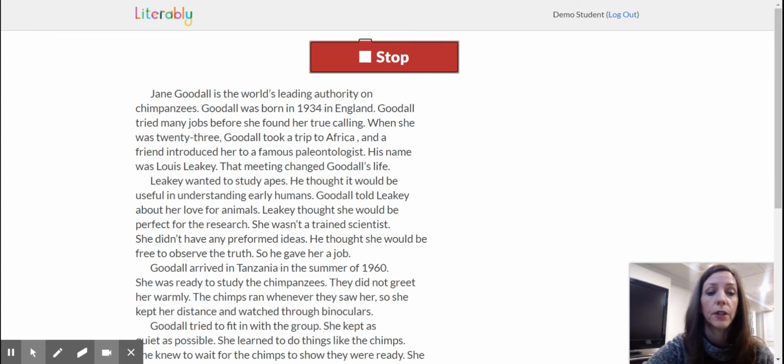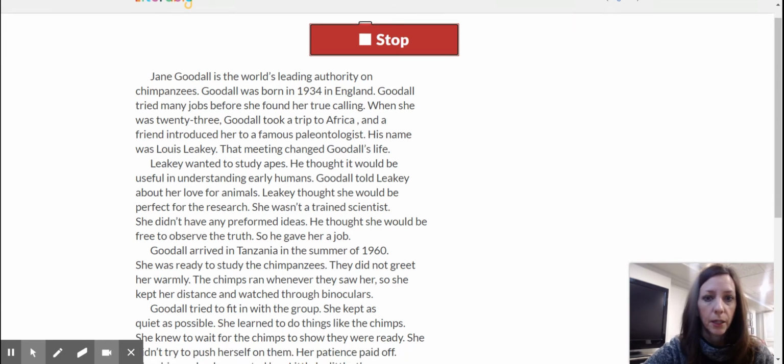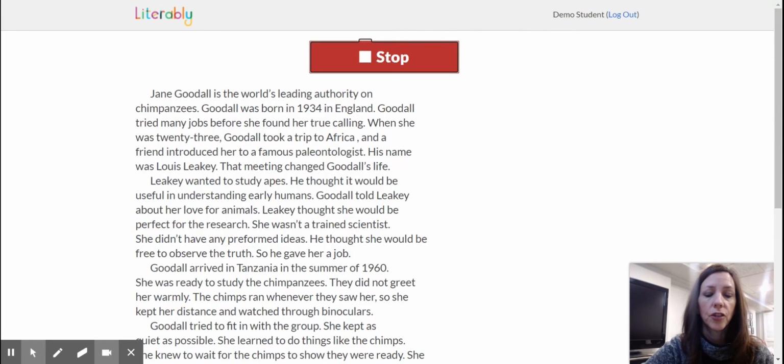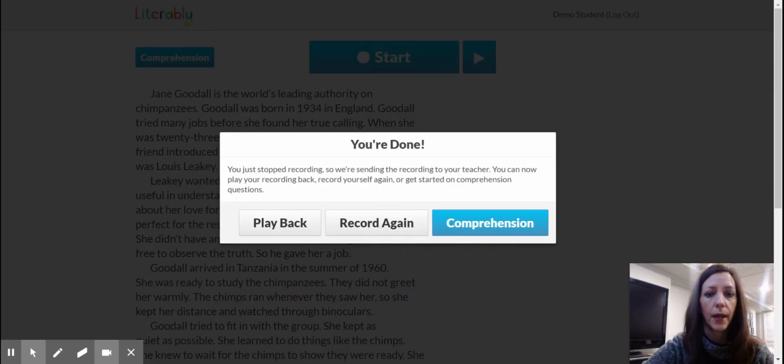Okay, I'm going to continue to read the whole story. If I get down here, I can move my screen up. Don't worry about that stop button at the top. Keep reading, right? Do what all good readers do and take your time. When you're finished, that's when you're going to click the stop button. So you're only going to click that once, okay?